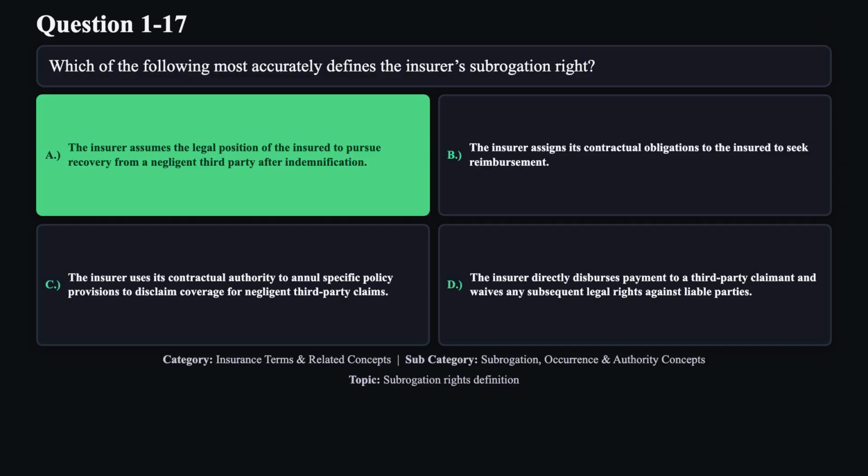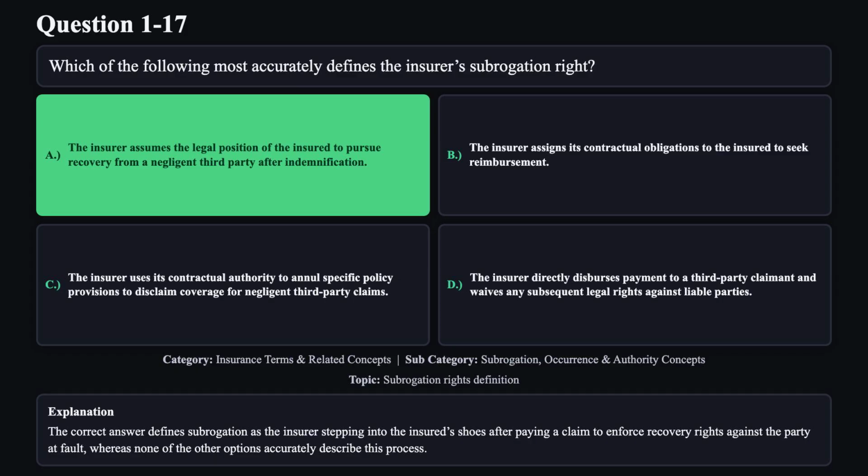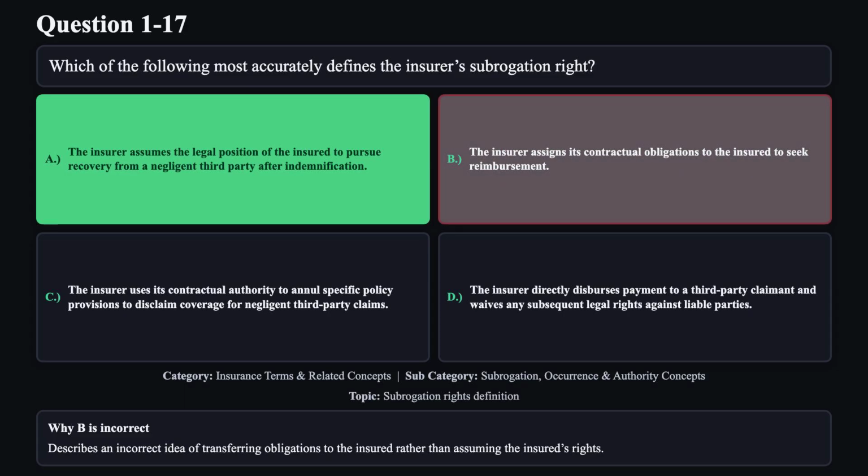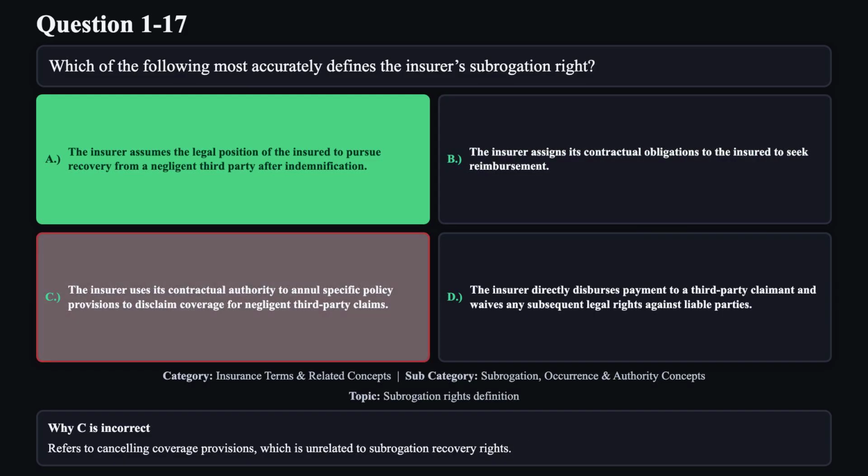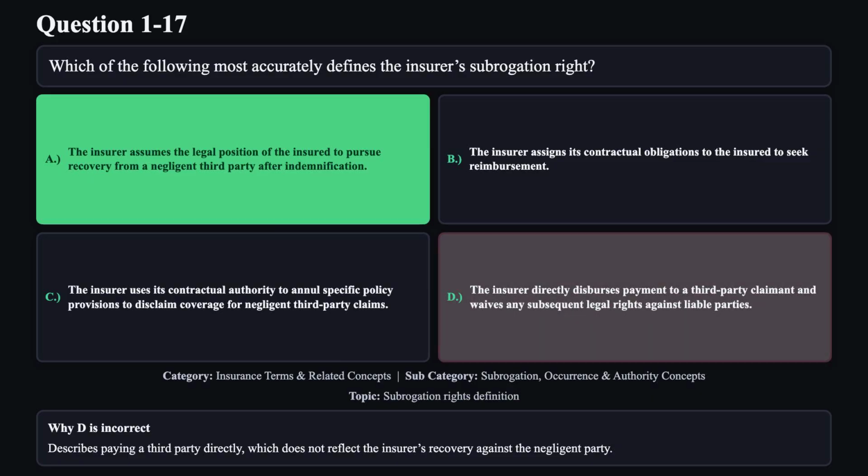The correct answer is A. The correct answer defines subrogation as the insurer stepping into the insured's shoes after paying a claim to enforce recovery rights against the party at fault, whereas none of the other options accurately describe this process. Reason B is not correct. It describes an incorrect idea of transferring obligations to the insured rather than assuming the insured's rights. Reason C is not correct. It refers to canceling coverage provisions, which is unrelated to subrogation recovery rights. Reason D is not correct. It describes paying a third party directly, which does not reflect the insurer's recovery against the negligent party.